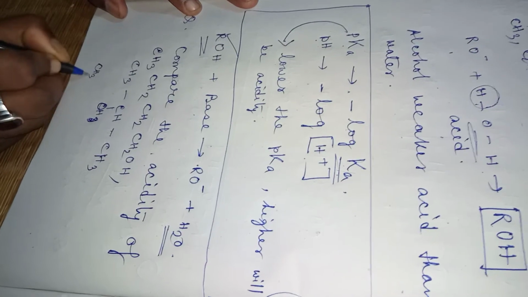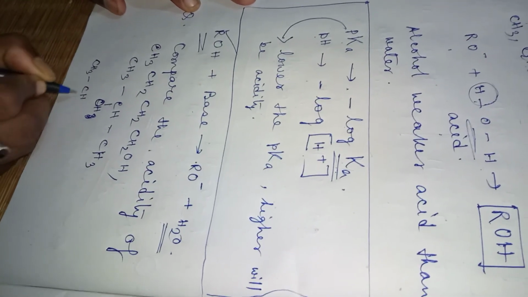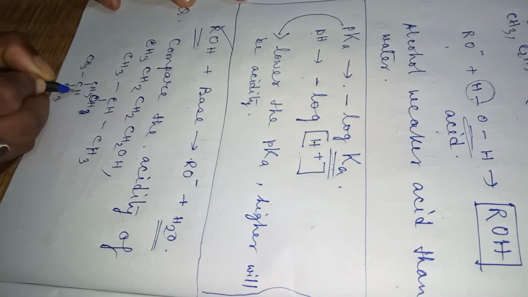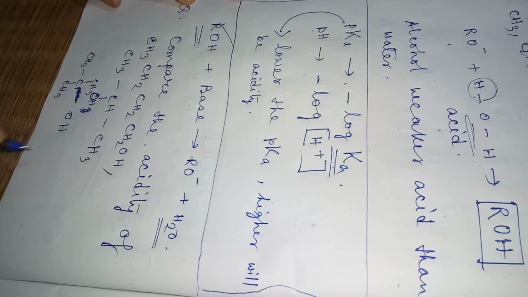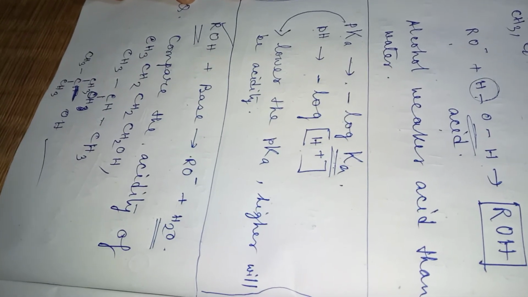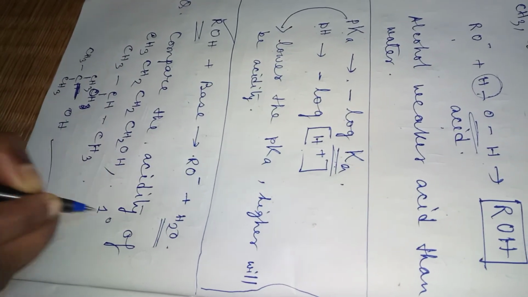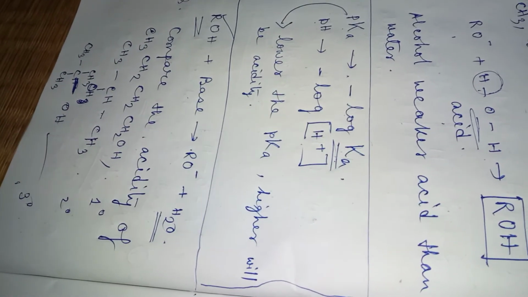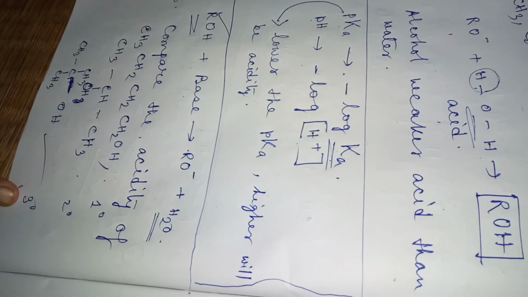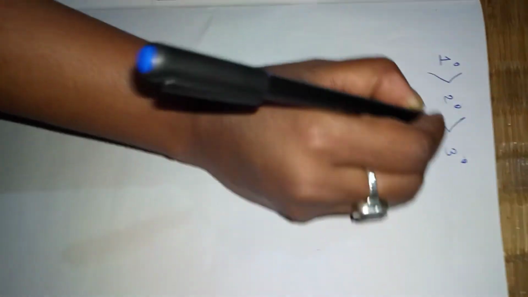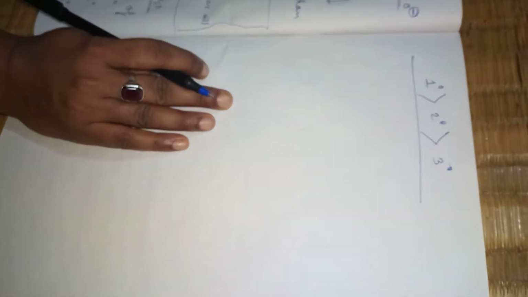And another one is (CH3)3C OH. This is tertiary alcohol. So if we compare these three alcohols, this is primary, this is second degree, and this is tertiary or third degree alcohol. If we compare their acidity, we will always say that the primary alcohol will be more acidic than secondary alcohol than tertiary alcohol, if these are all isomeric alcohols.